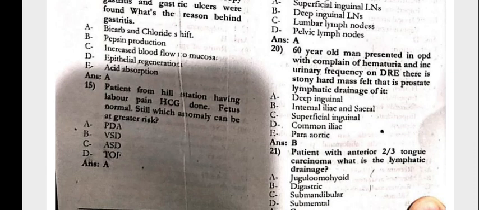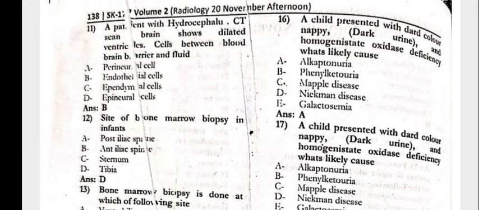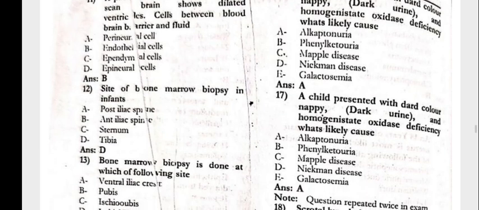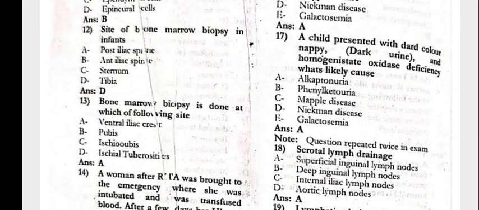Shift the patient from the hilly stations having the labor pain. ECG done. Fetus normal. Which abnormality can be seen here? There is the PDA. The child presented with the dark colored nappy, dark urine, and the homogentisate oxidase deficiency, which likely cause the result alkaptonuria. The child presented the dark nappy.